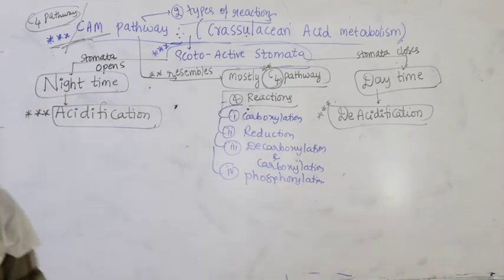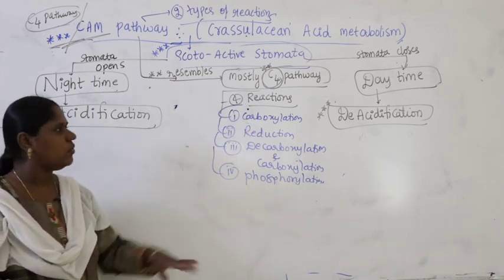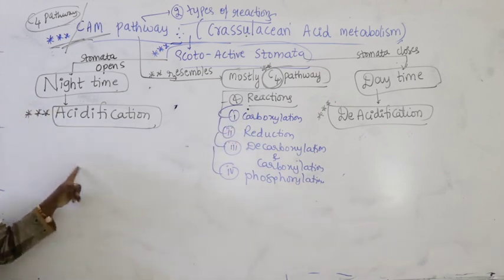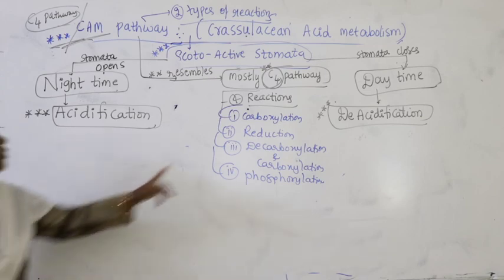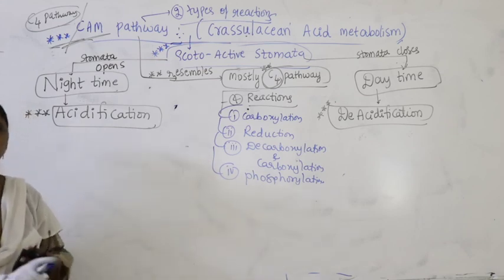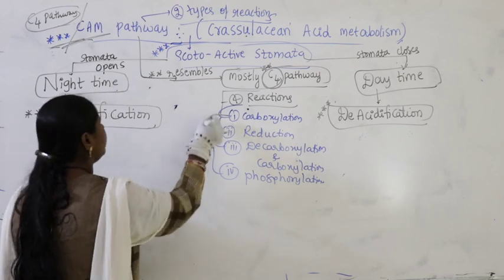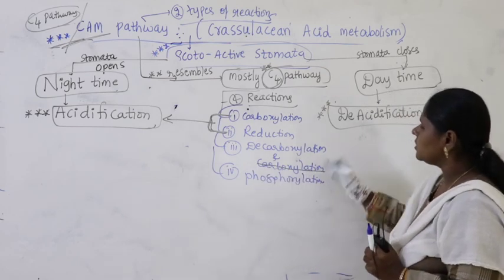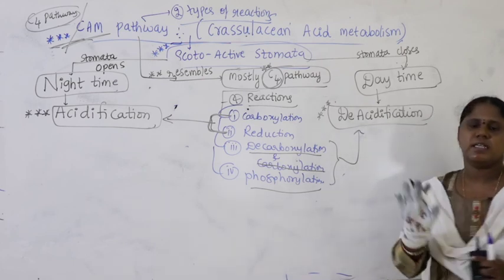Very importantly, the C4 pathway occurs in two cell types, mesophyll as well as bundle sheath cells. But remember, in the CAM pathway, it occurs totally in mesophyll cells only. The four steps of reactions we keep here come under the two reactions. Carboxylation and reduction both come under acidification. Here there is no carboxylation; only decarboxylation and phosphorylation come under deacidification.